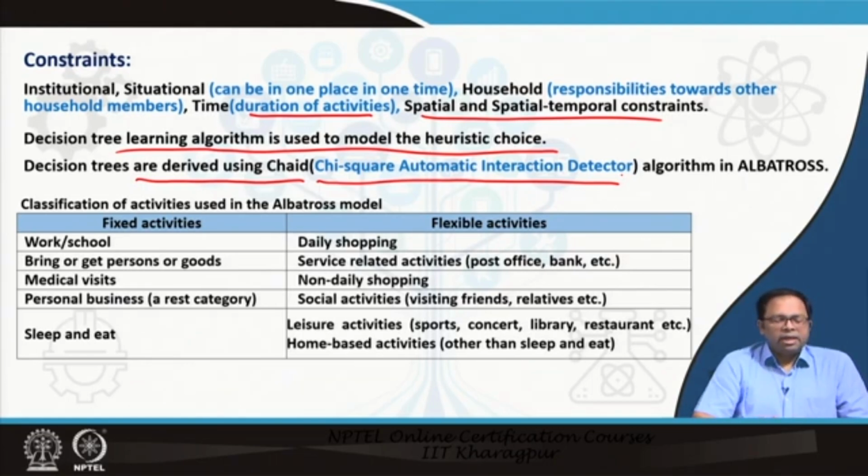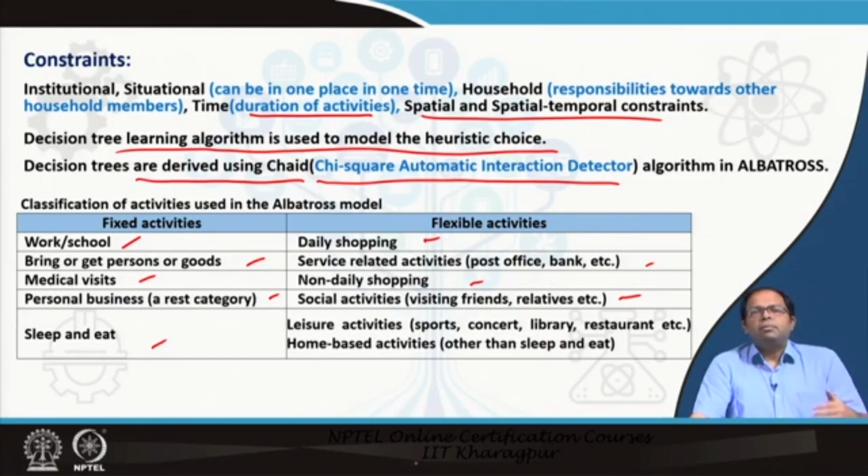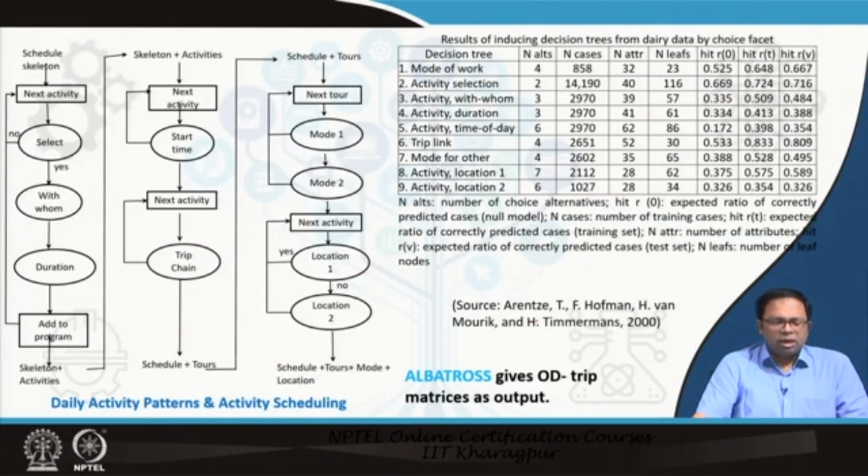So, the classification of activities that has been used in the Albatross model is: work and school, these are fixed activities. Bring or get persons or goods, medical visits, personal business, sleep and eat. So these are some fixed activities. Some flexible activities like daily shopping, service related activities, non-daily shopping, social activities, leisure activities like sports, concert. These are all flexible activities. So they have divided into fixed and flexible activities. They have not made it mandatory and so on in that order. So it depends from model to model, but the concept should be something along those lines. So this is how things have been decided.